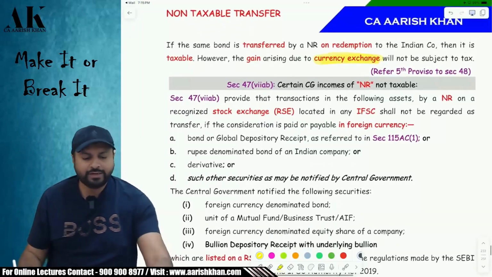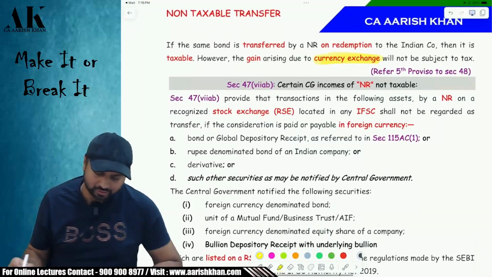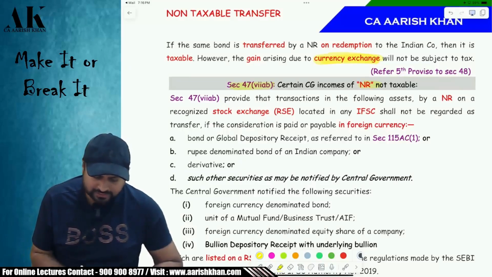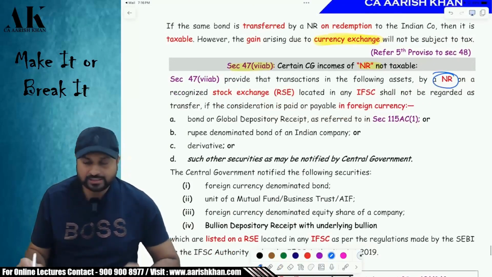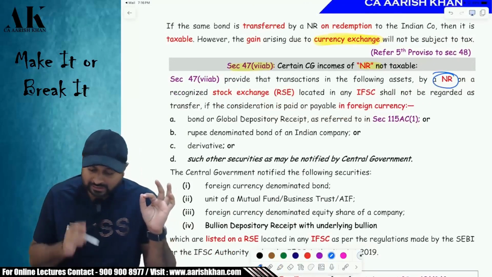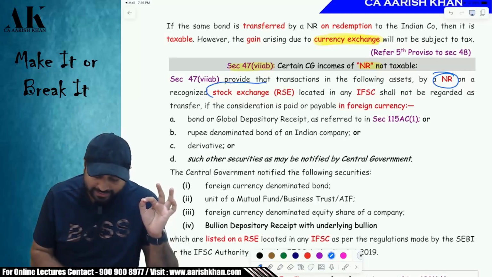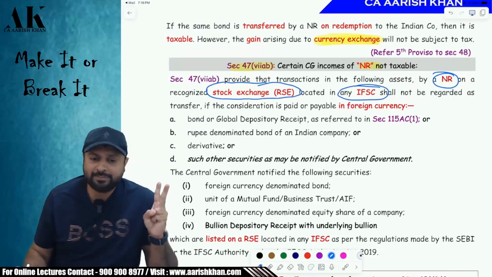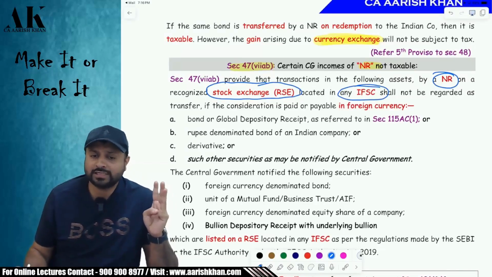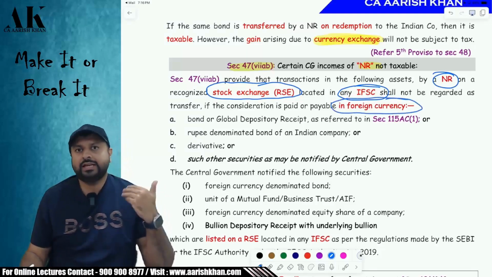Next one, 47(7)(ab), some hardcore provisions with respect to non-residents. First of all, section 47(7)(ab). What does it talk about? Pay attention, please. There is an NR who is transferring some capital assets through a recognized stock exchange in IFSC, and the consideration is payable in foreign currency. Then it is exempt.